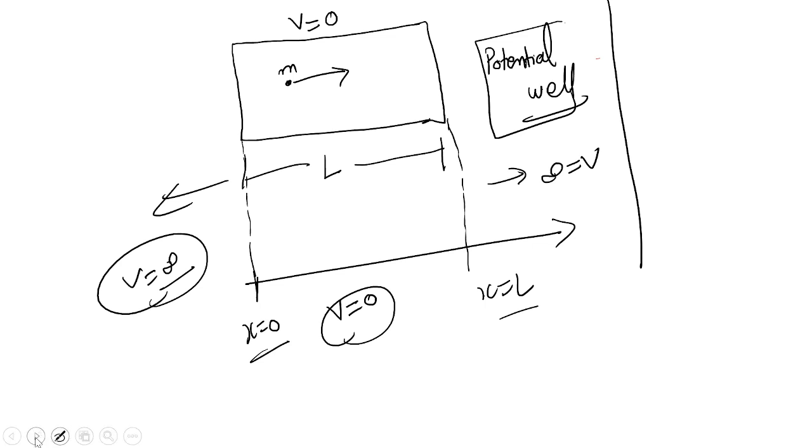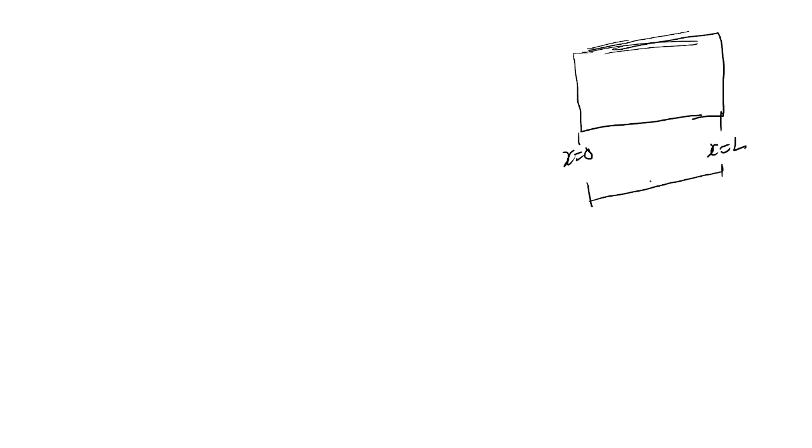Let's do it further. This is our box, this is x equal to 0 and this is x equal to l. The distance between these two points is l, which means l is the length of that box. A particle of mass m is moving inside it, and the potential inside the box is 0 and the potential outside the box is infinite.